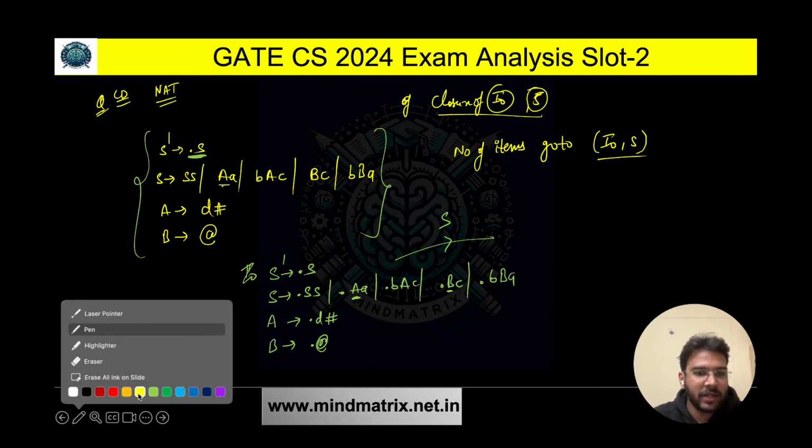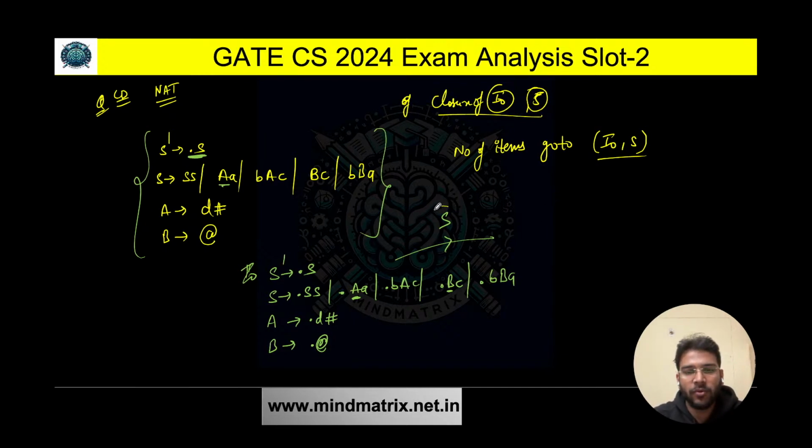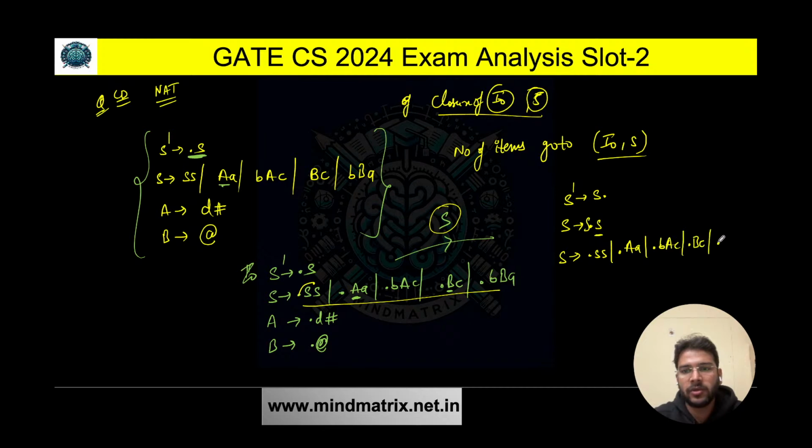So goto on S, that is also very simple. After goto on S, what are you going to get? S', you are going to get S dot, and this dot will also shift. So you are going to get S dot S, right? This is what we are going to get. And finally, we are again going to find the closure of S. So you are going to get all these again. So we can just write dot SS, dot AA, dot BAC, dot BC, dot BBA. And similarly, we need to write the closure of A also. This is finally what we are going to get here.